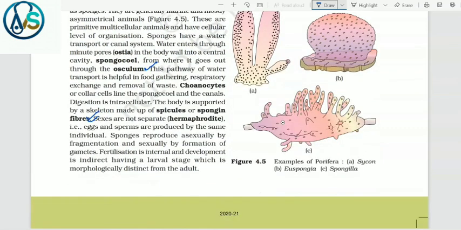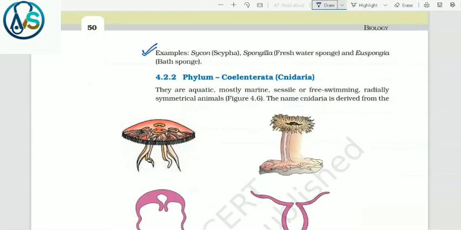In figure 4.5, there are examples of Porifera, that is Scypha, Euspongia and Spongilla. Examples of Porifera: Sycon, Scypha, Spongilla, that is freshwater sponge, and Euspongia, that is also known as bath sponge.